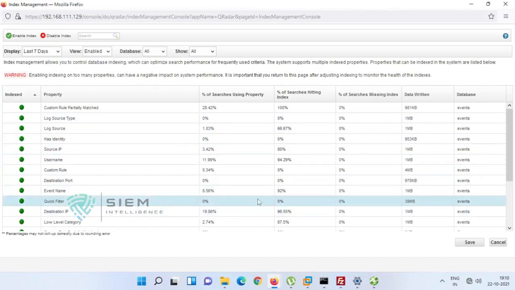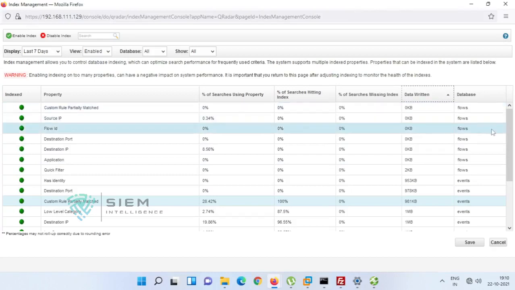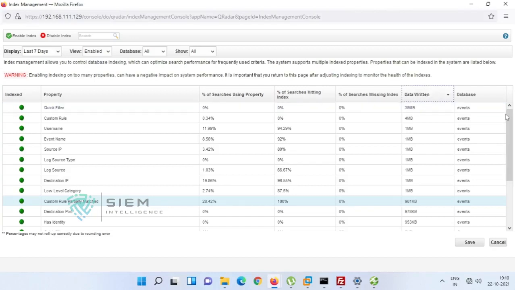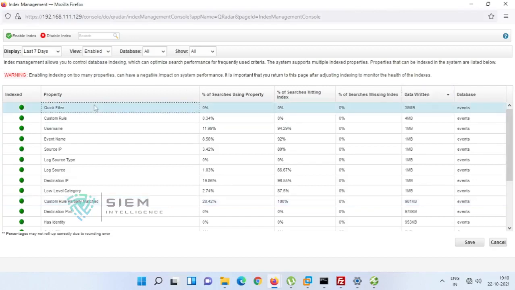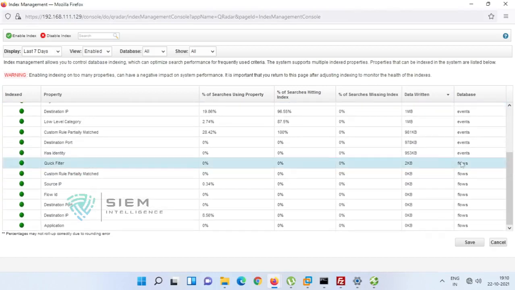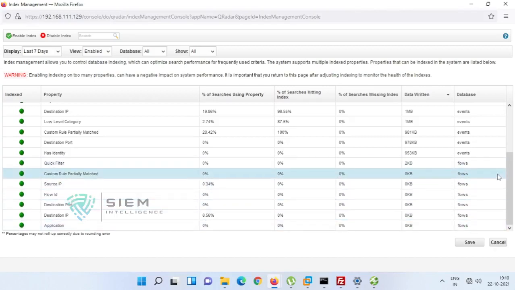Quick filter is 39 MB, which is the largest, the most utilized by that particular database. It is mostly events, because we have not done any flows related activity. That's the reason it is showing more events.